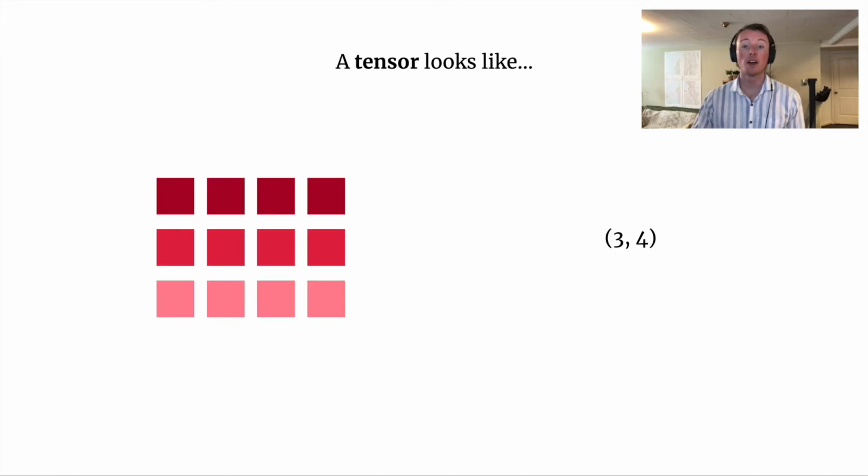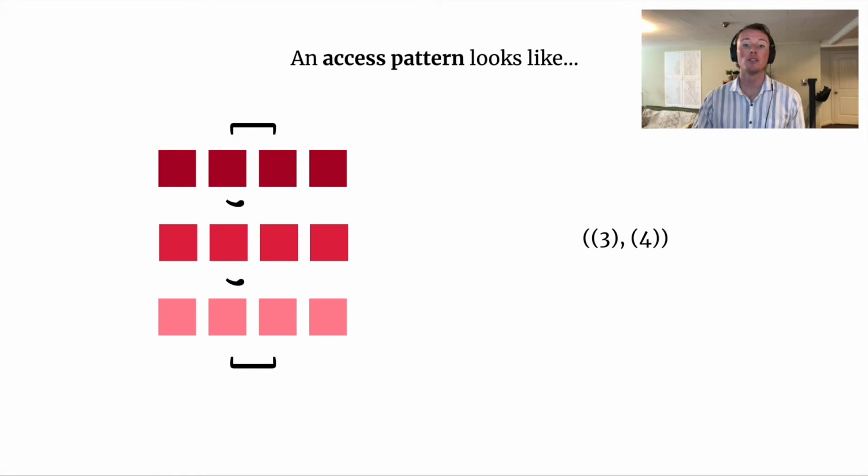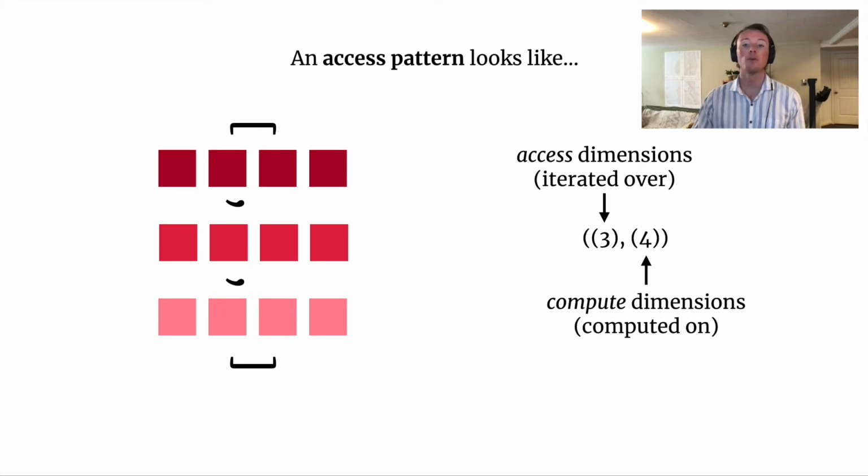Whereas a tensor is defined by a tuple of integers called a shape, in this case 3, 4, an access pattern is defined by a pair of tuples, where the first tuple holds the access dimensions, or the dimensions that are iterated over, and the second tuple holds the compute dimensions, or the dimensions which are computed on. Concatenating the pair of tuples gives the shape of the underlying tensor. An access pattern simply represents a view over a tensor, conveying how an algorithm computes over the tensor.